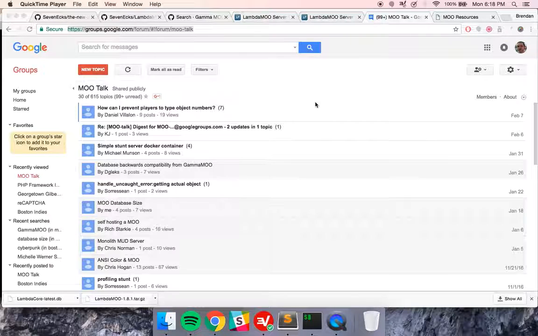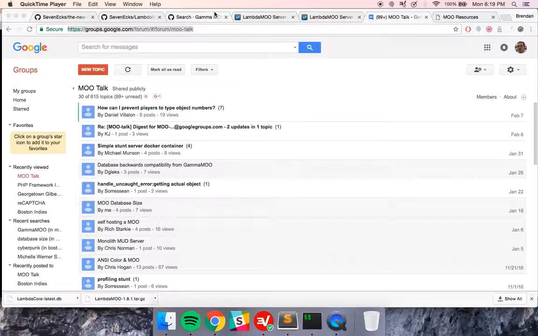There are different people maintaining the project or who have created forks or offshoots of the LambdaMOO project, like Todd Sundsted, sorry if I got your name wrong, that have done Stunt and maybe GammaMOO. I don't know if he does GammaMOO. Maybe it's this guy Luke, who I found a GitHub repository with GammaMOO on. But this is my point: there are a lot of different people maintaining this project in their own way and adding things that they want, but there isn't really a central repository for it.